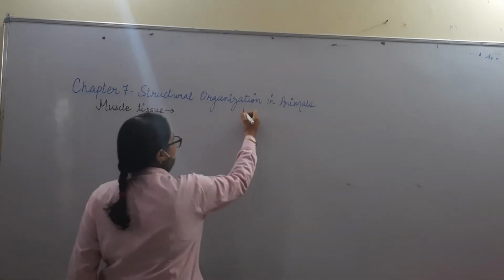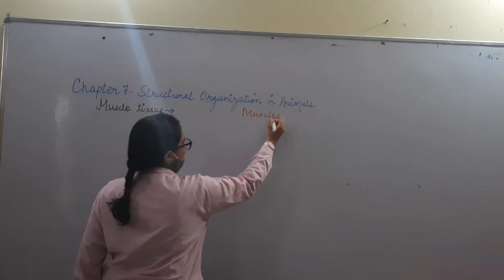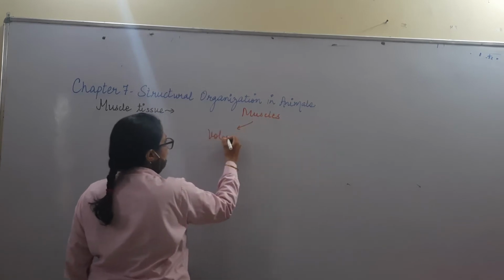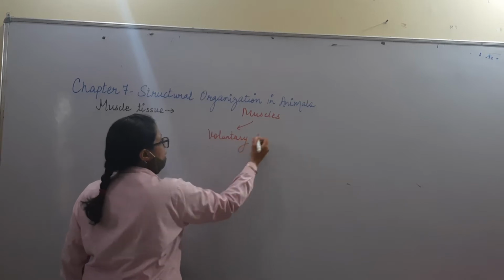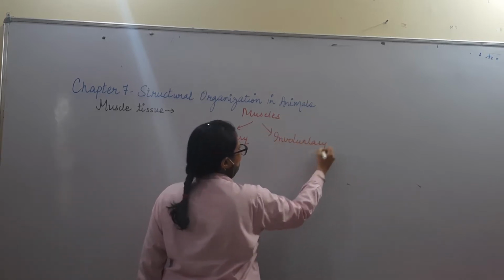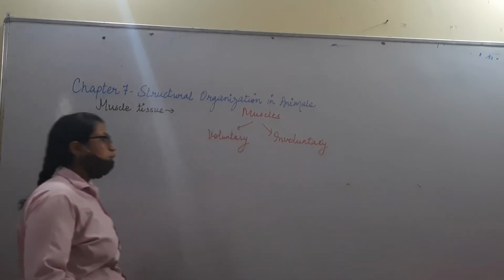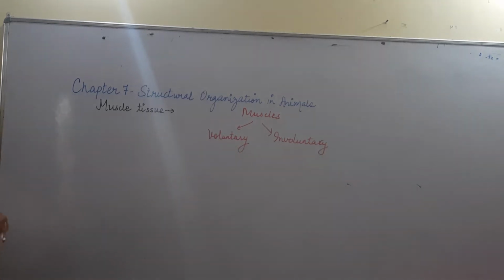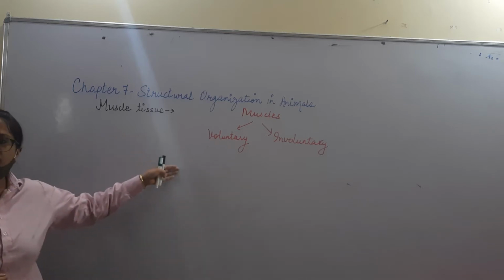If we talk about types of muscles, we categorize them on the basis of whether they are controlled by our own will or they cannot be controlled by our own will. If the muscular control is under our wish, then it is voluntary muscle.